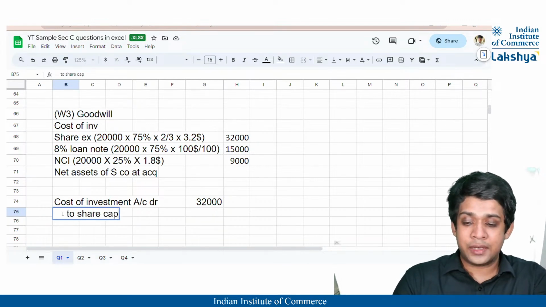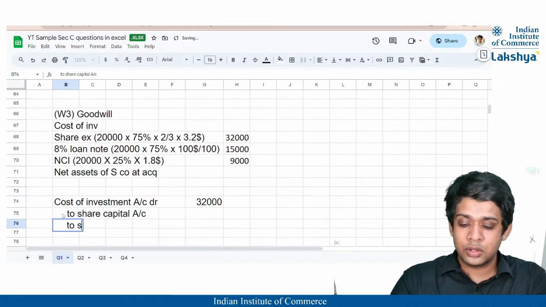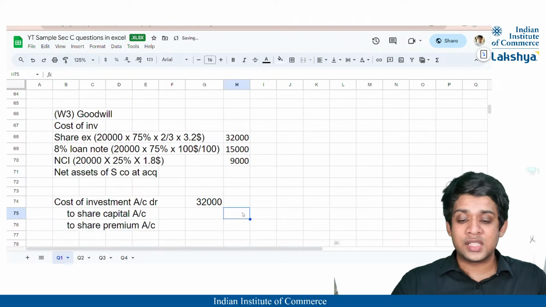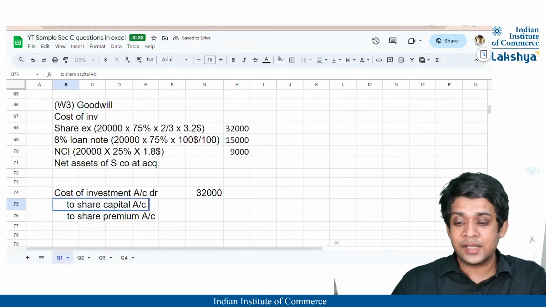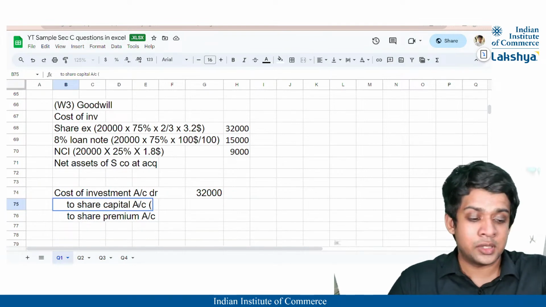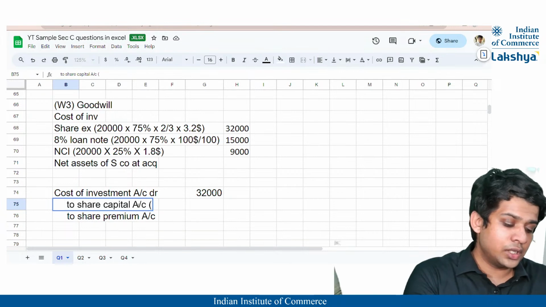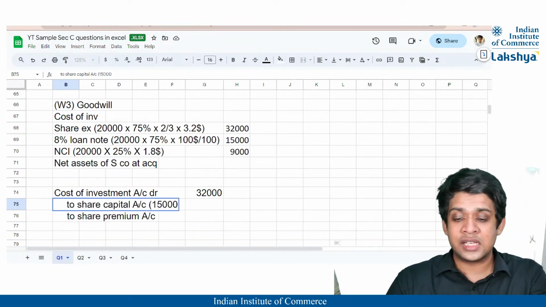To share capital account, and also to share premium, right? So what is the value of the share capital and the share premium? It will be nothing but, guys, 20,000 into 75% I've acquired, right? So what is 20,000 into 75%? 15,000. So 15,000 shares I've acquired.